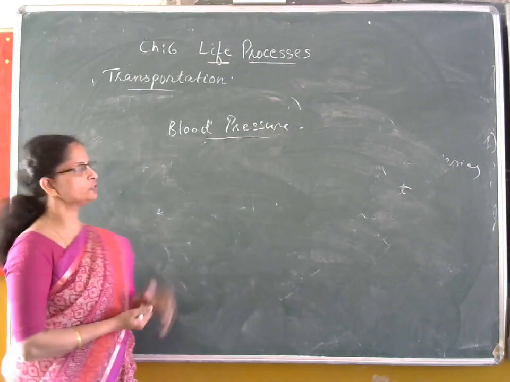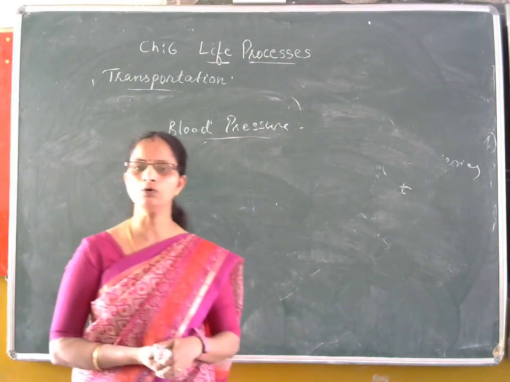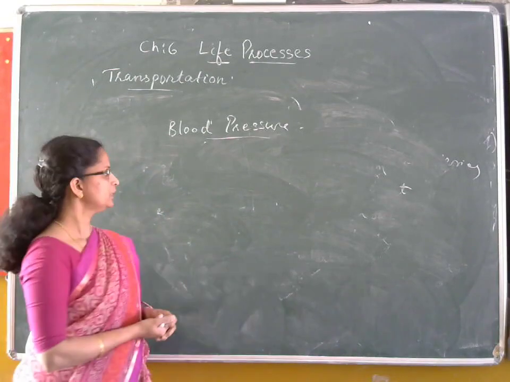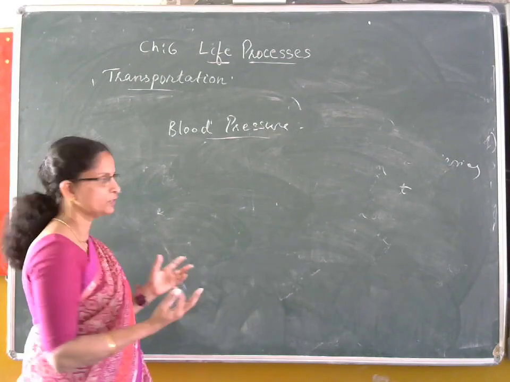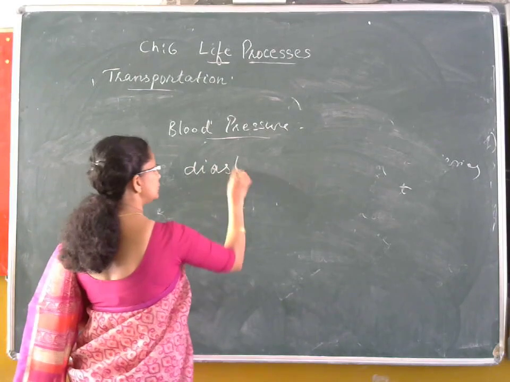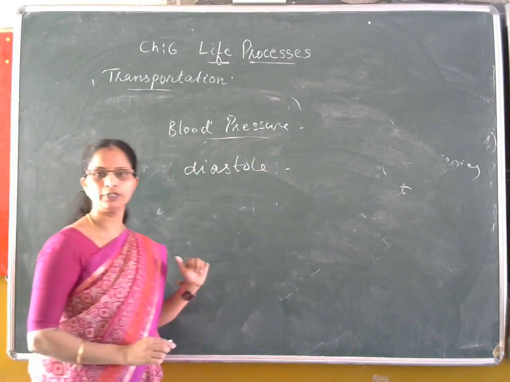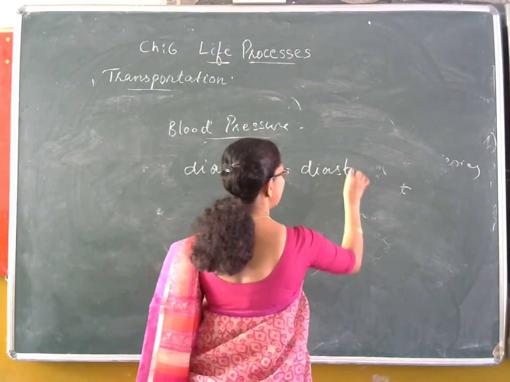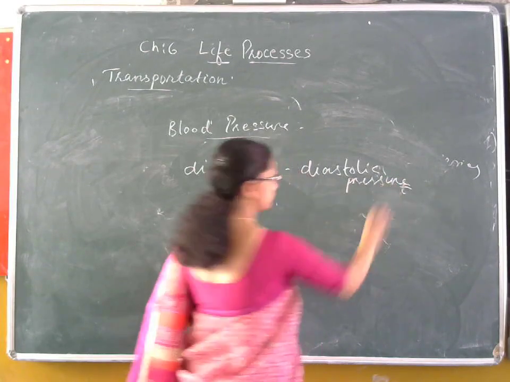Blood pressure is measured by using a machine called a sphygmomanometer, commonly called the BP machine. When the heart is relaxed to fill the blood inside, that is known as diastole, and the pressure noted on the wall of the artery is the diastolic pressure.